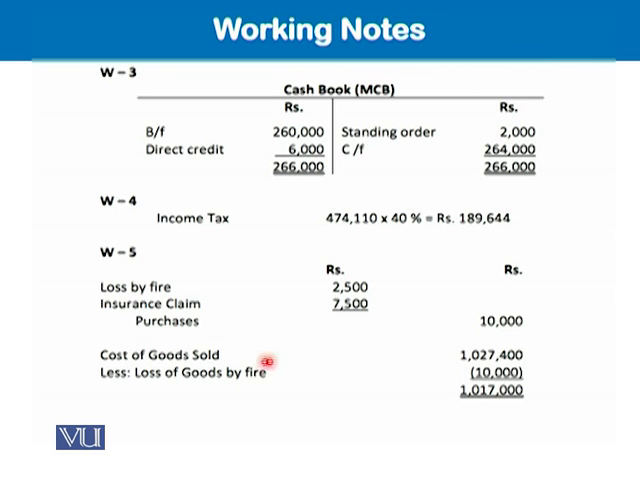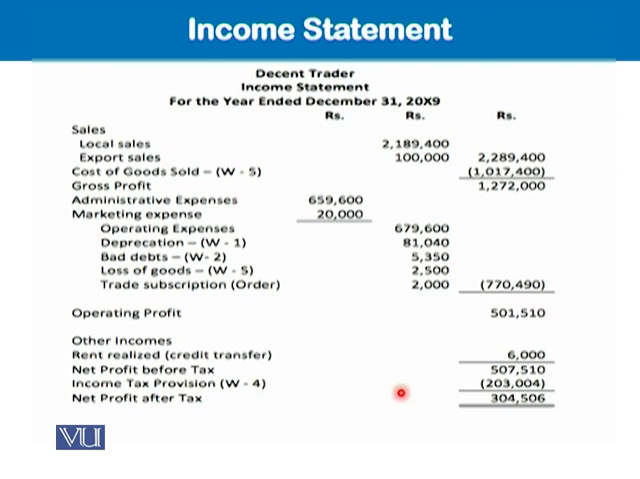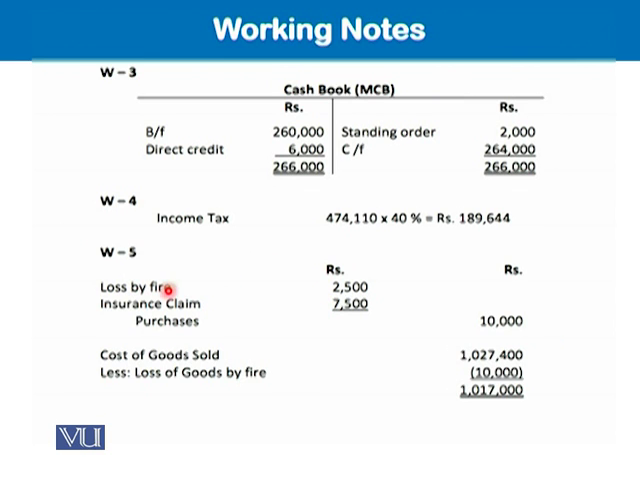This we took from the trial balance, 1,027,400, and this is the loss by fire. We will be subtracting it from the cost of goods sold, and then this 1,017,400 will be taken to the cost of goods sold over here. Just have a look, 1,017,400. Got it? Great. And that 7,500 is a claim and 2,500 is a loss.